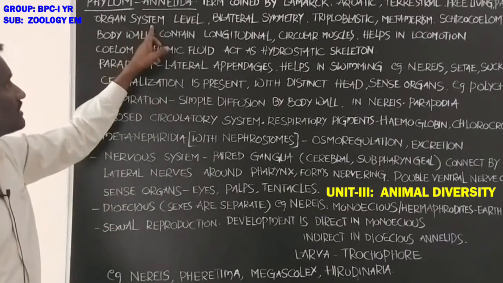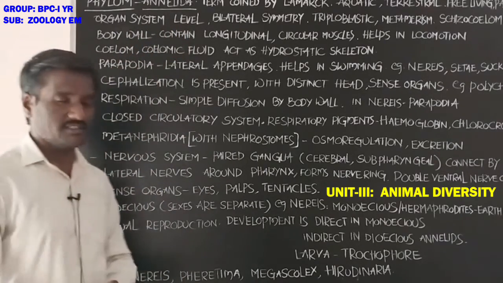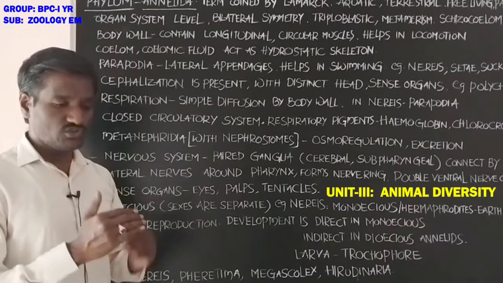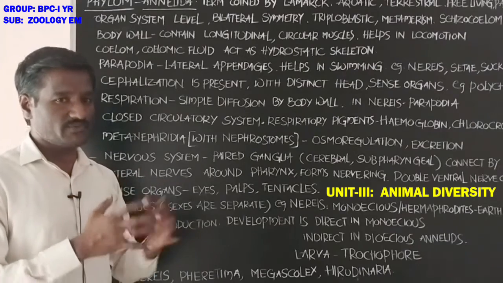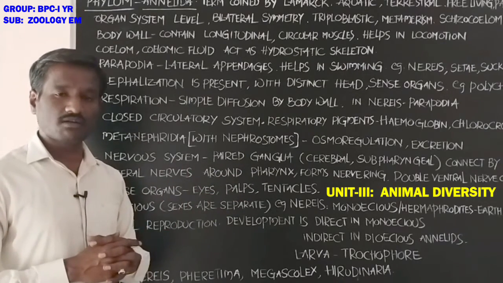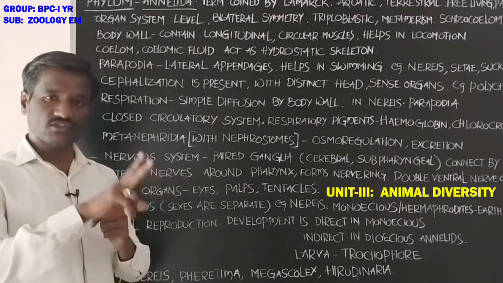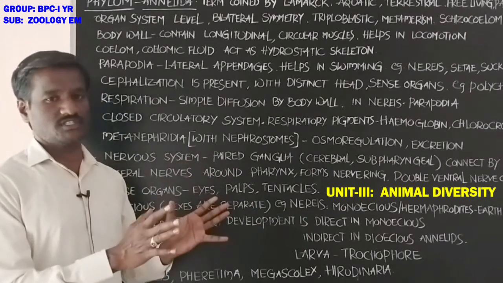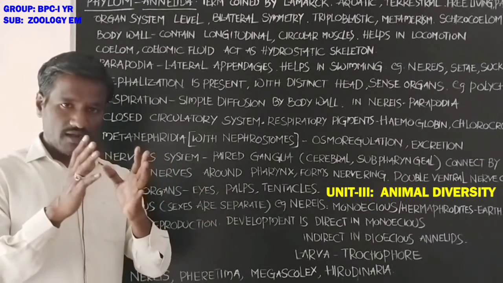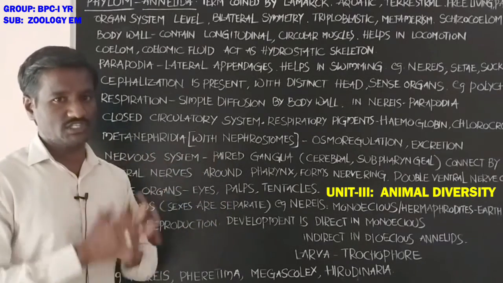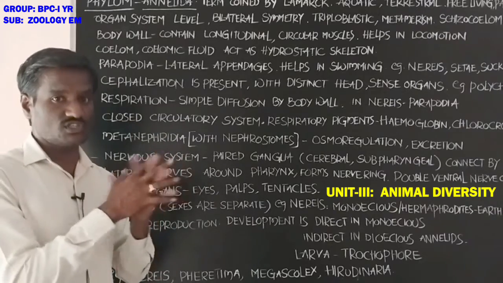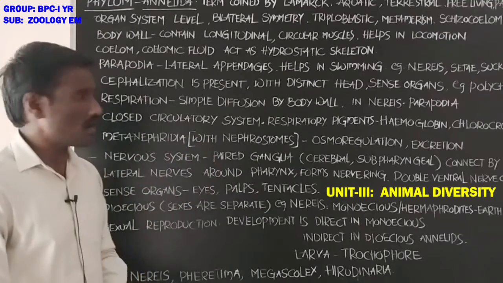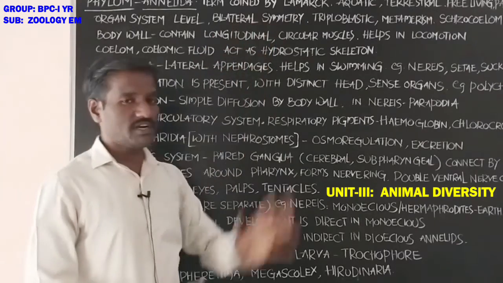Students, organ system level organization is present. Tissues are modified into different organs, and the organs also form the organ systems: excretory system, nervous system, circulatory system, digestive system, reproductive system. Organ system level of organization is present in the body.